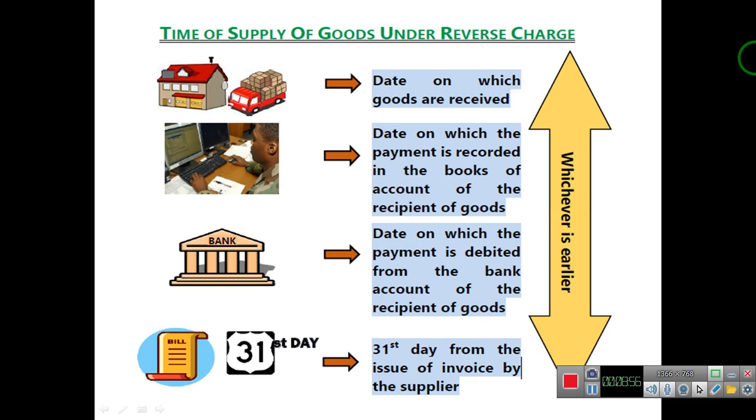While determining time of supply of goods under reverse charge, we'll consider again 4 dates. The first date, the date on which goods are received by the recipient. Second, the date on which payment is recorded in the books of accounts of the recipient. The third date, the date when payment is debited from the bank account of the recipient. And the fourth one is 31st day from the issue of invoice by the supplier.